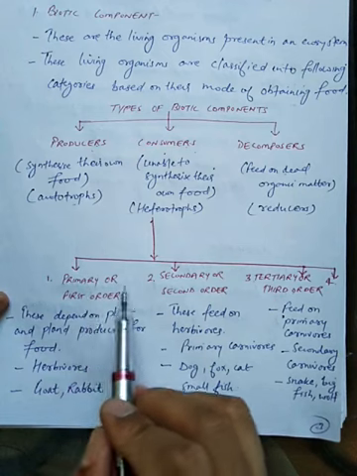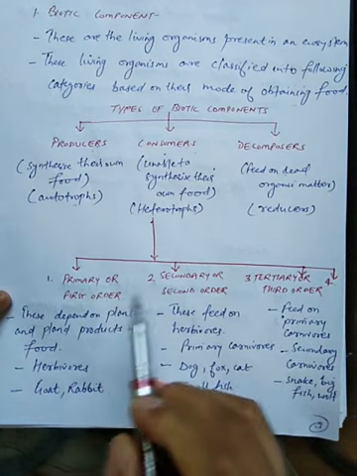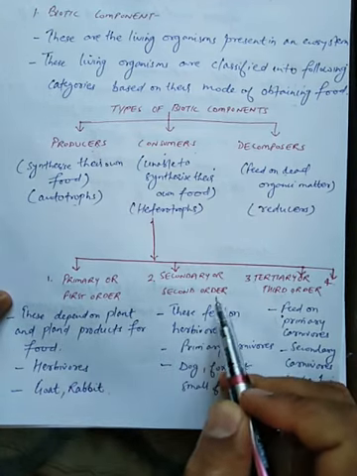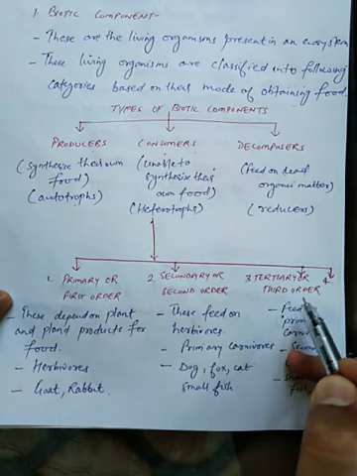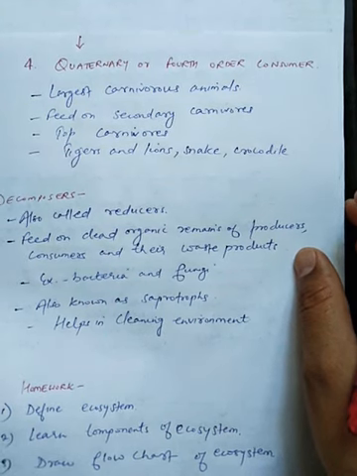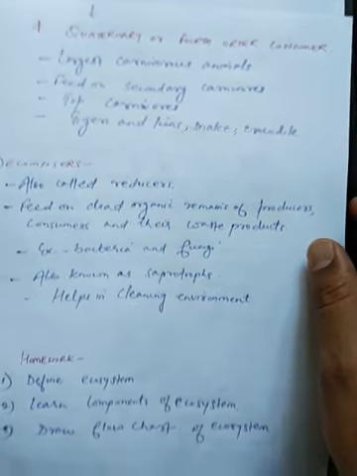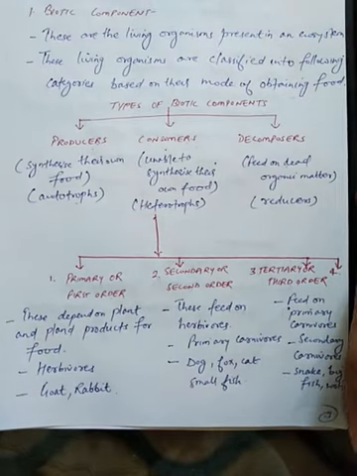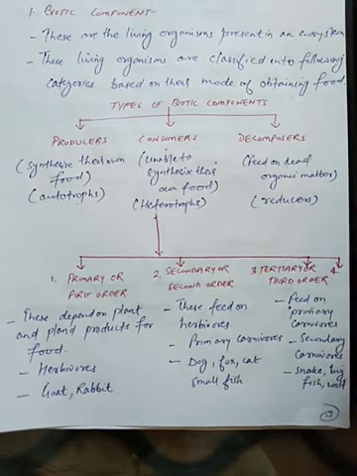First is primary or first order consumer, secondary or second order consumer, tertiary or third order consumer, and fourth is quaternary or fourth order consumer.